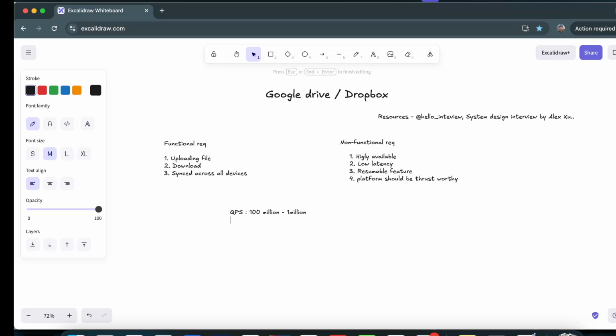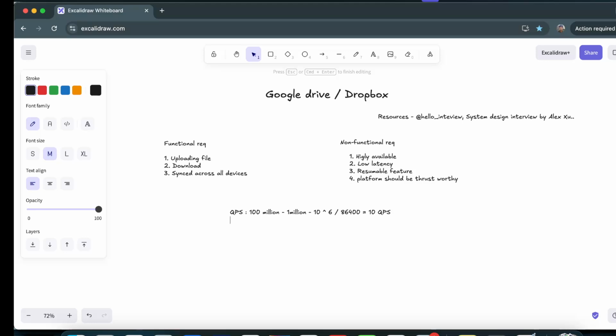If we talk about the throughput, it is 10^6 divided by 86400, which is the value we generally use when converting to seconds. I'm not considering 86400, I'll simply consider 10^5. So 10 QPS is what we get. Okay, so these are our queries per second.